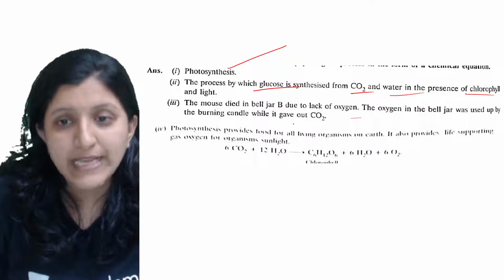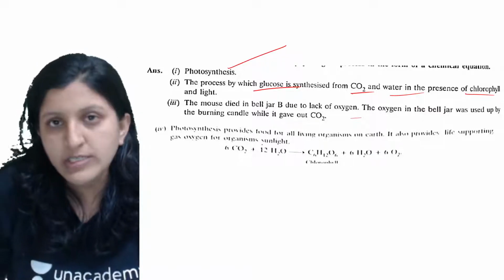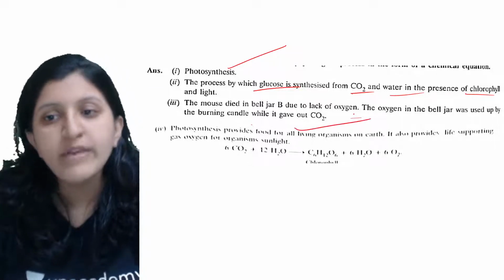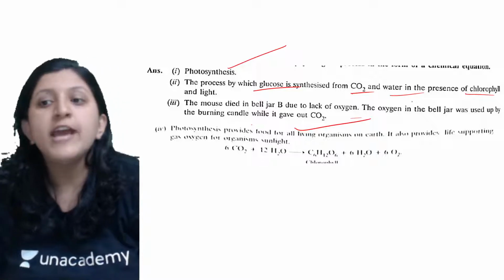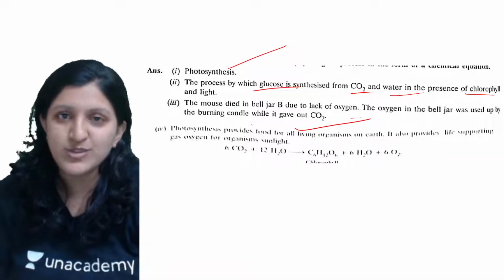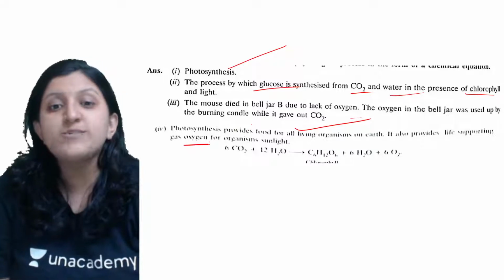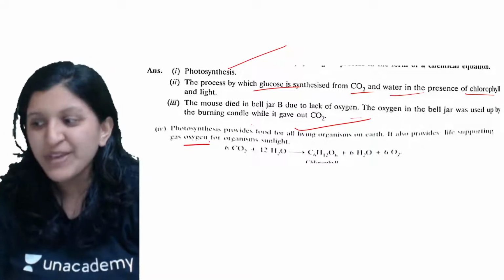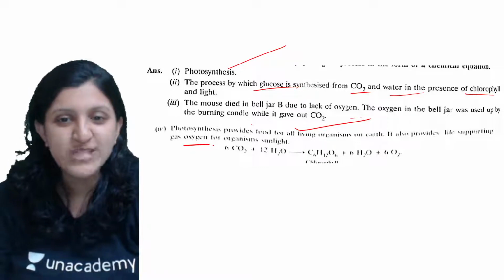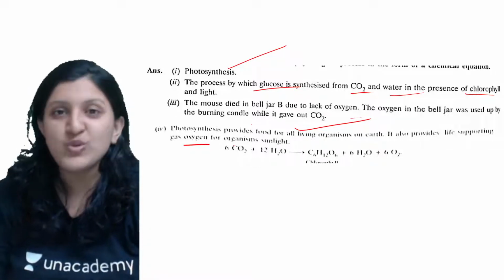Okay, so that is by the burning candle while it gave out the carbon dioxide. So photosynthesis provides food for all living organisms on earth. It also provides life supporting gas. So it is basically the oxygen. Okay, so with the photosynthesis process only we are all getting oxygen for respiration, and that's the reason photosynthesis is